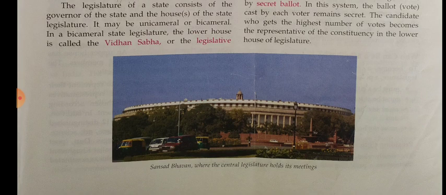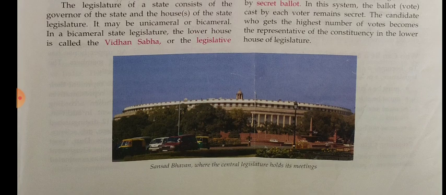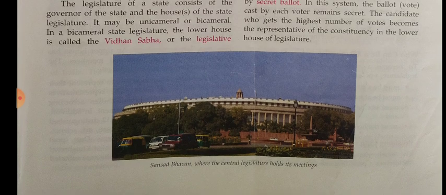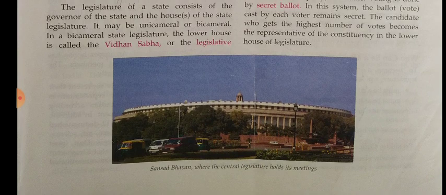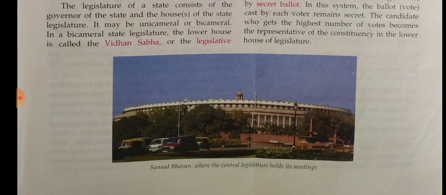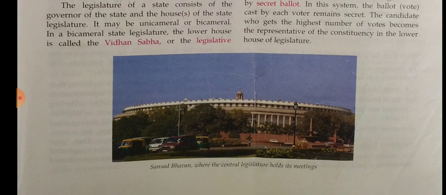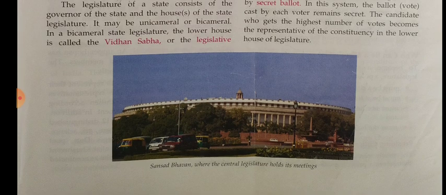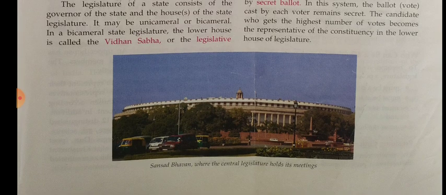And next we discussed the division of law-making powers. Here we discussed 3 lists: union list, state list, and concurrent list. India's constitution specifies the subjects on which laws can be made by the center and state, and the subjects are divided into 3 lists: union list, state list, and concurrent list.